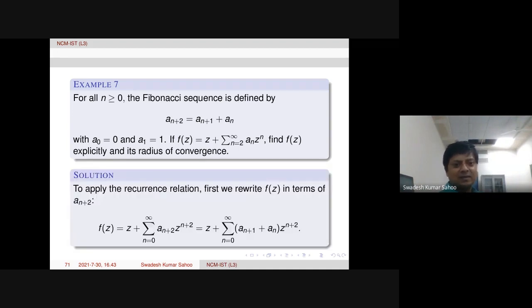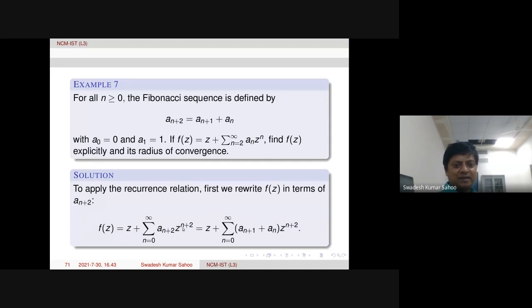So the solution is like this. To apply, we need to apply this recurrence relation. Therefore, we write f of z in terms of a n plus 2, so that we can apply this. That is the idea.